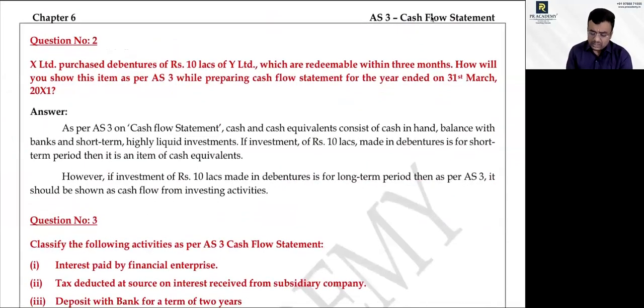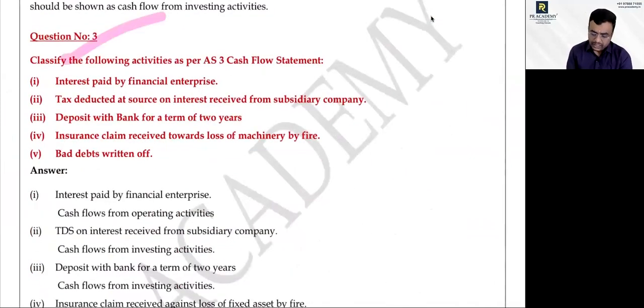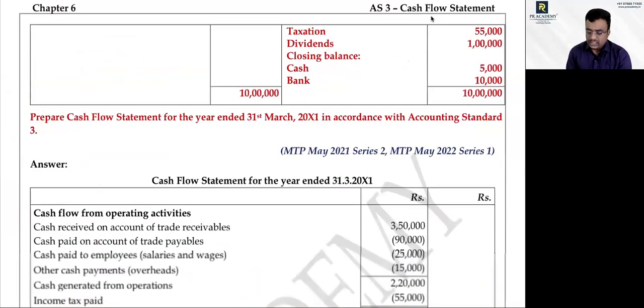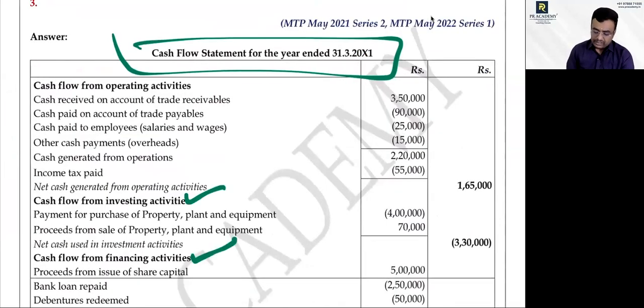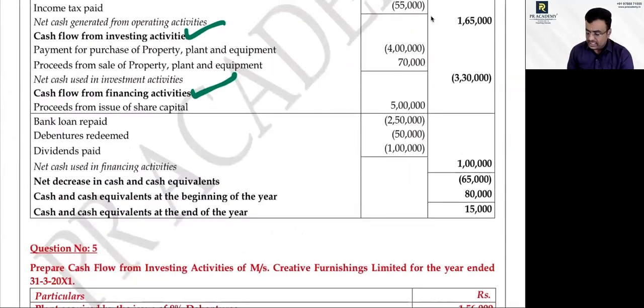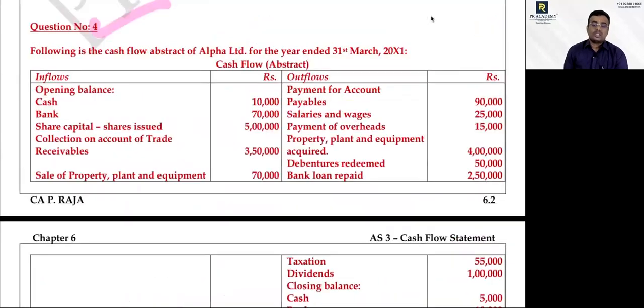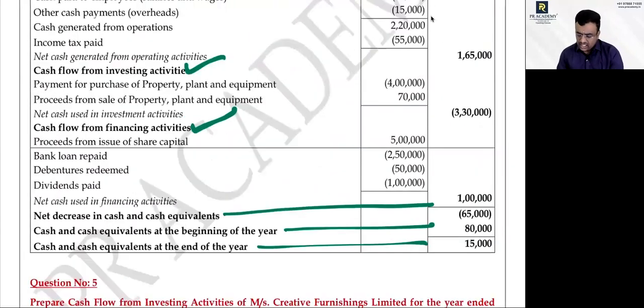After learning this concept, I think this will be very easy. Which activity it belongs to is also easy. This is the problem and how you are supposed to do it. I hope you know the heading: cash flow statement for the year ended. Then operating activity, investing activity, financing activity. Then you get net cash, then cash at the beginning of the year and end of the year. Another beauty of the cash flow statement, my dear friends: if opening cash and closing cash are given, you can easily get the answers. Are you getting connected with me? Yes, sir.